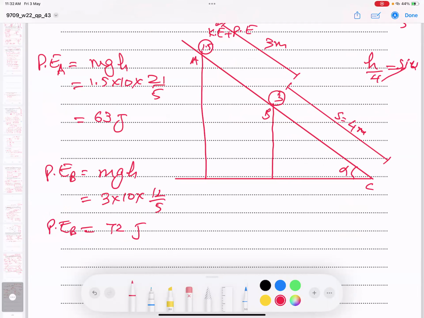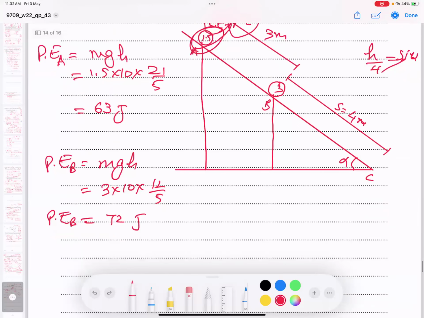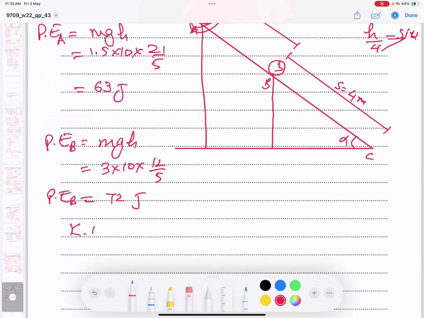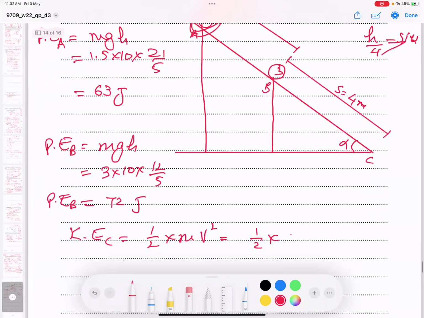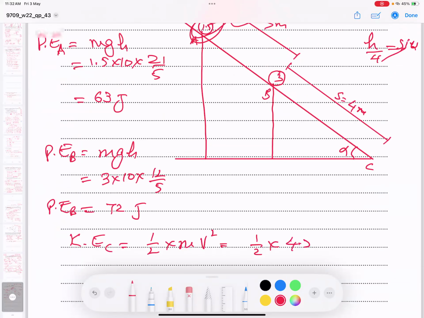Now, students, I found both particle A and particle B. This one has kinetic energy 0, and I got all the potential energy. This kinetic also 0, as potential energy is this. And at this moment, both particles have potential energy 0, but both have kinetic energy. So kinetic energy at the bottom, at C, I will find out half mv square, but for mass I will use both because they are coming together. So 3 plus 1.5, I get 4.5.